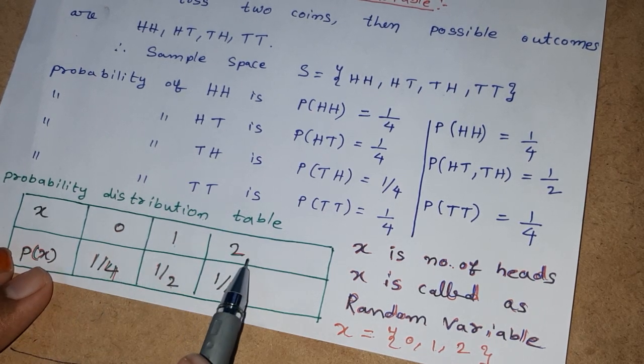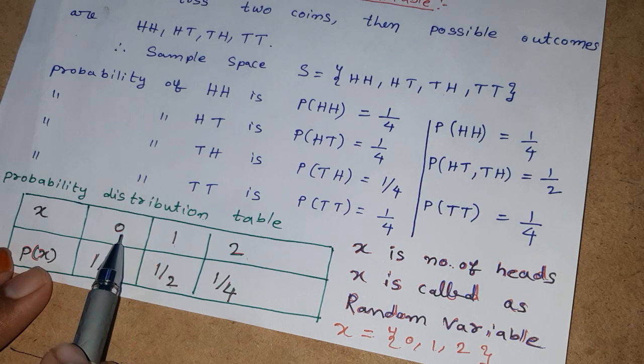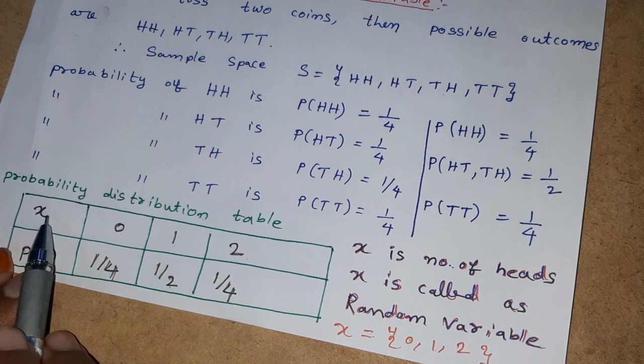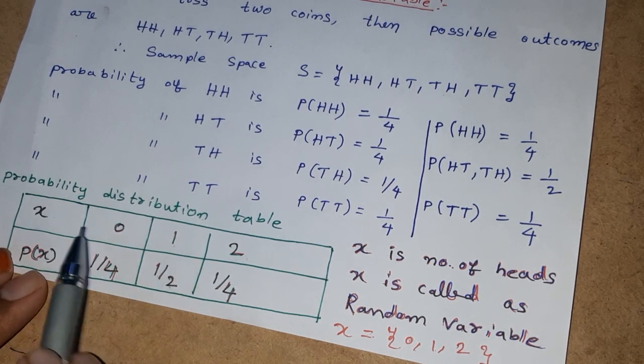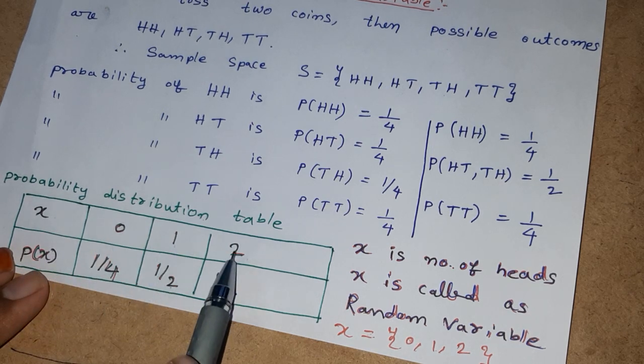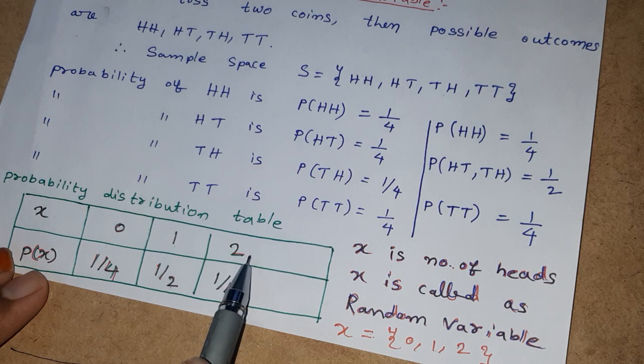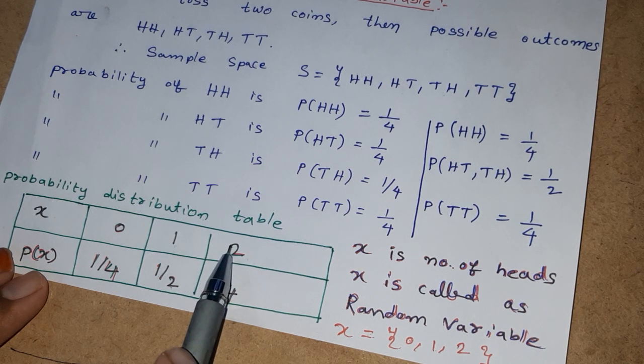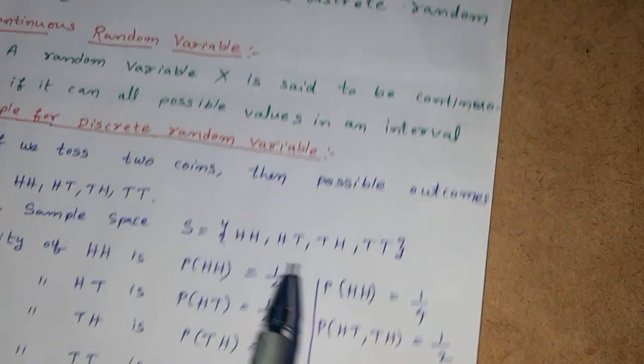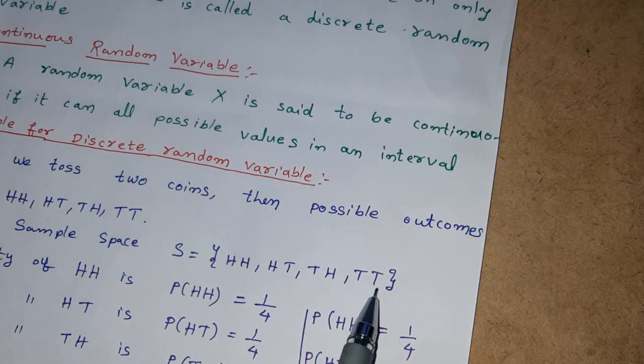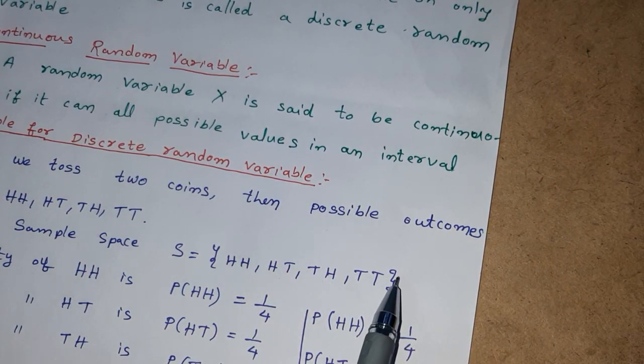Now the next event. There are three events. The first one is the x equals 0 event, the second one is the x equals 1 head event, and the third one is the x equals 2 event, that is the event of getting 2 heads. For this event of getting 2 heads, what are the favorable cases in these 4 outcomes?